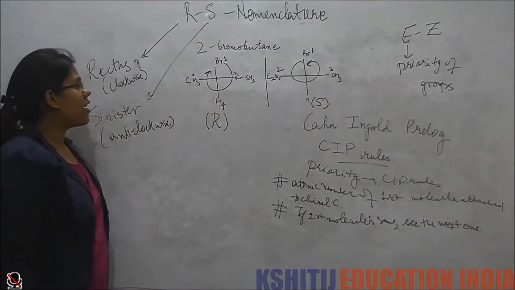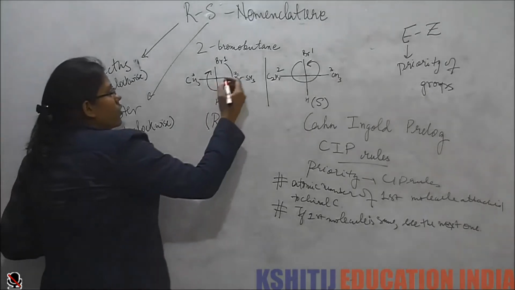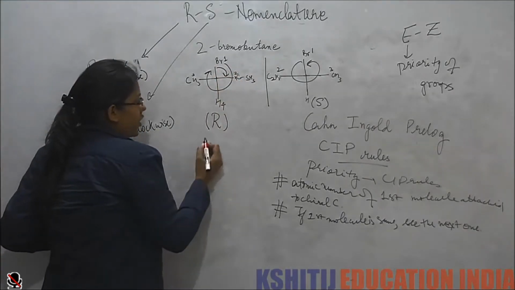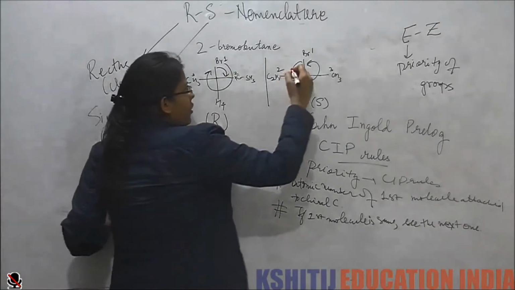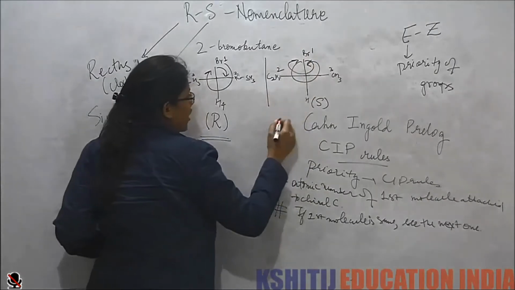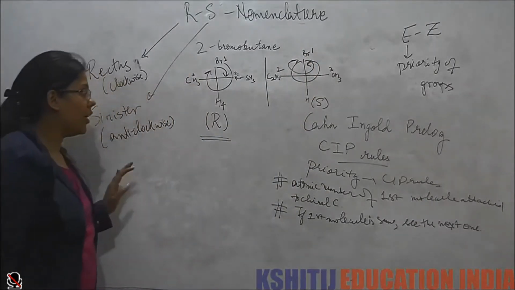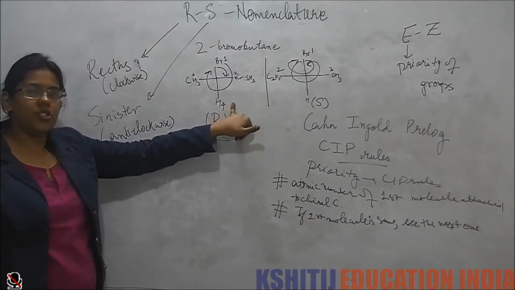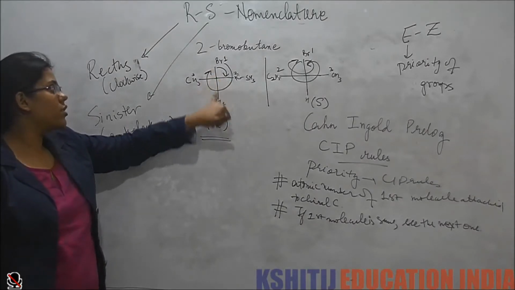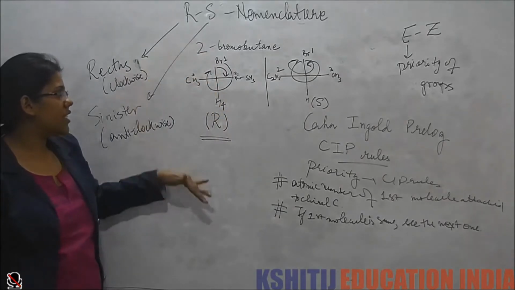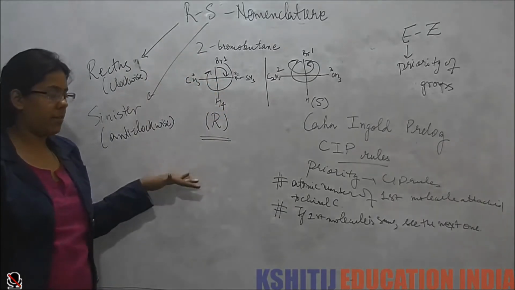So do you understand? When we have clockwise movement, we get R configuration. When we have anti-clockwise rotation, we get S configuration. But that is only when the lowest priority group is in the fourth position, the downward position. Now why is this so? Let's try to see using the perspective formula.